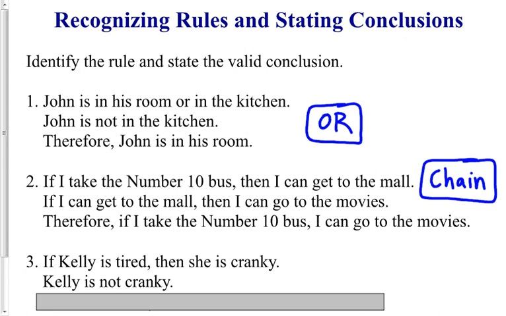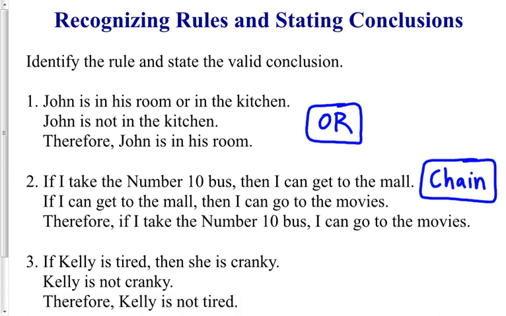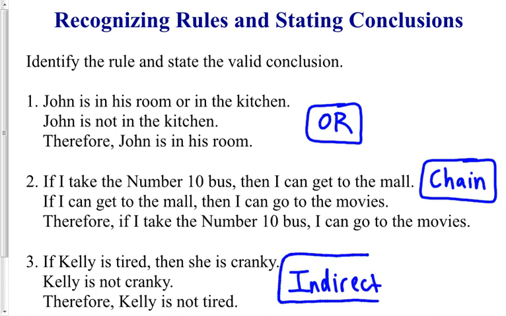And finally, number 3: if Kelly is tired, then she is cranky. Kelly is not cranky. Therefore, Kelly is not tired. This is the use of the indirect argument. Now, if you're reading these saying, hey, these make sense to me, these are easy, well, that's simply because you've applied good logic throughout your life.